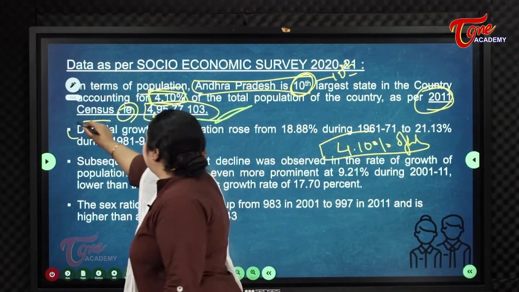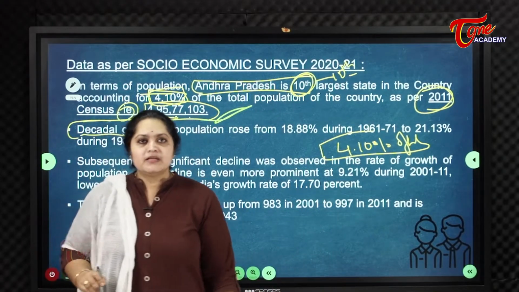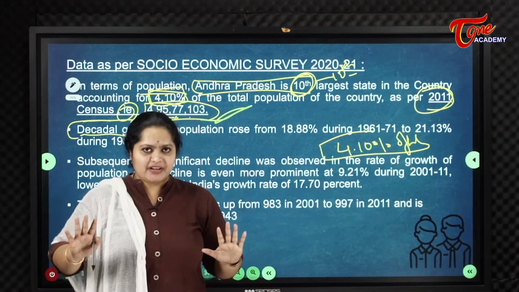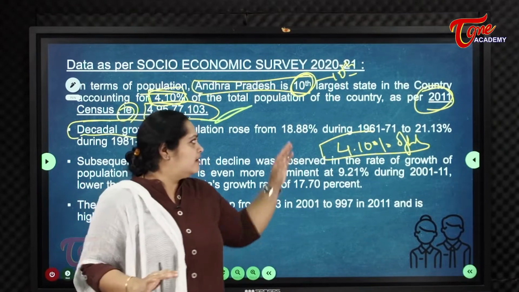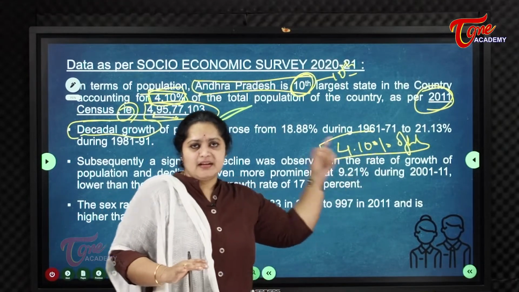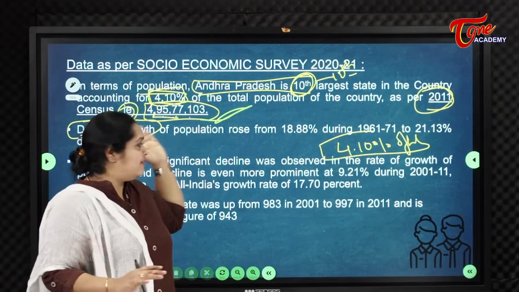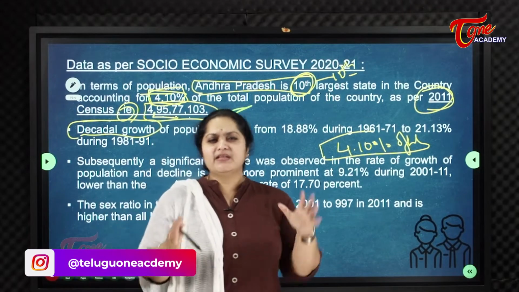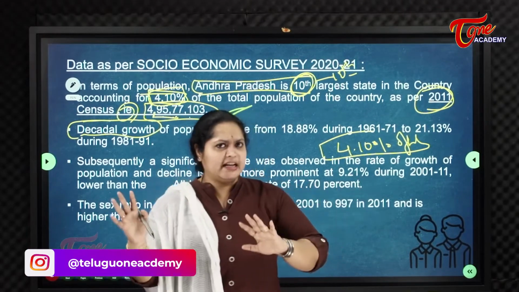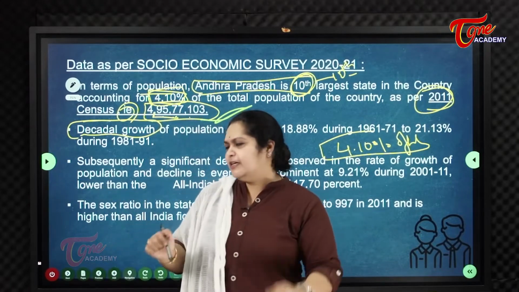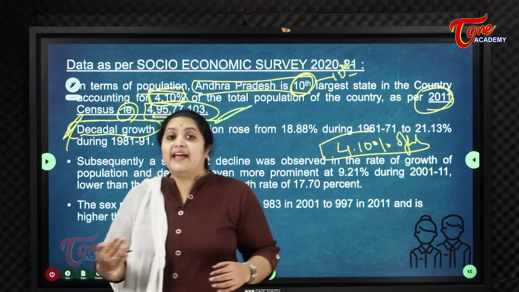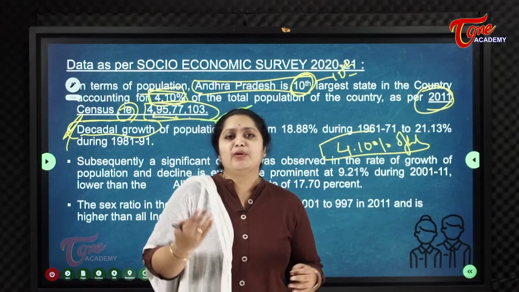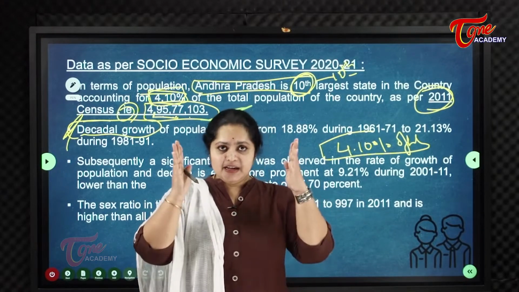Now coming to decadal growth. Andhra Pradesh stands in 10th position in the whole country, the 10th most populous state in India, and the next is 4.10%, that comes to 4,95,77,103. So what is this decadal growth? What is meant by decade? Decade means 10 years. Decadal growth means for every 10 years, how much population growth is seen?